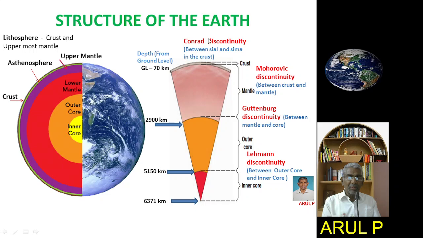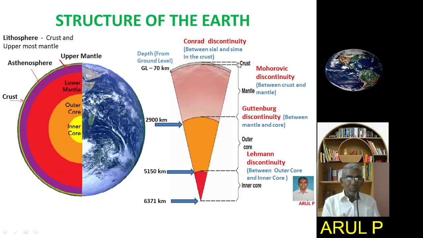The Conrad discontinuity lies within the crust. The crust lies in the topmost layer, extending from ground level to 70 km. This is the crust, the topmost layer. This is the mantle layer. This is the outer core layer. This is the inner core layer.